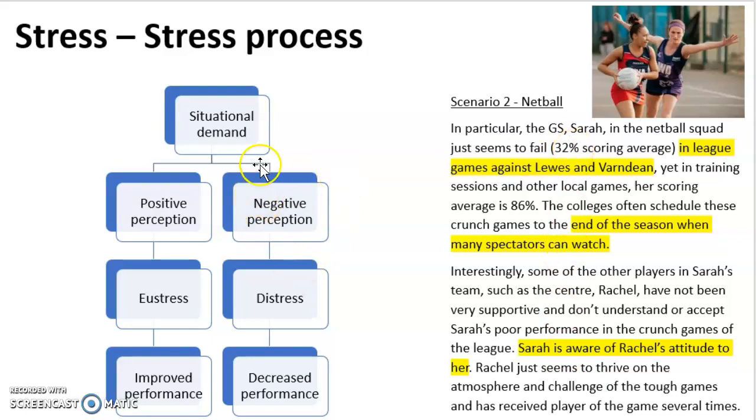And this is how this results in Sarah's performance: through this negative perception she has too much stress, so she causes distress and therefore decreases her performance throughout the game. Whereas Rachel's attitude and perception towards these tough games is positive, meaning that she has a bit of stress, but optimal levels of stress to cause eustress, which then improves her performance, which is why she would be receiving player of the game several times.